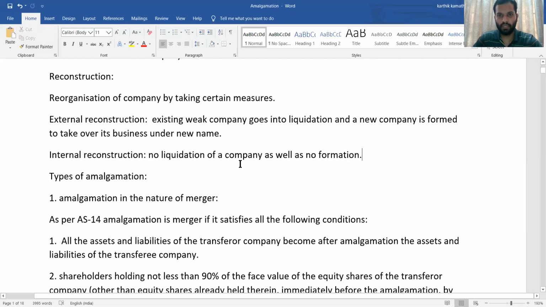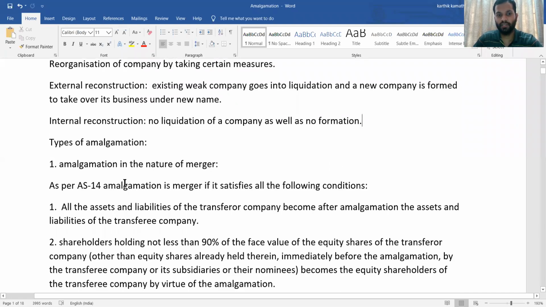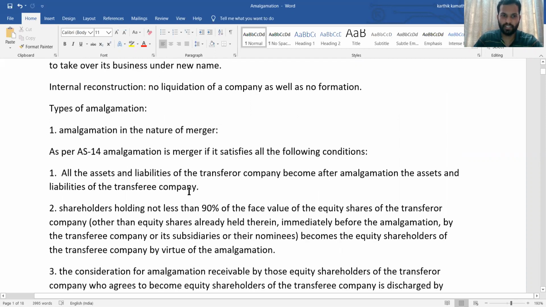Types of amalgamation. First is amalgamation in the nature of merger. Whenever there is an amalgamation in the nature of merger, it should satisfy all the following conditions, then only it is treated as amalgamation in the nature of merger. What are those conditions?